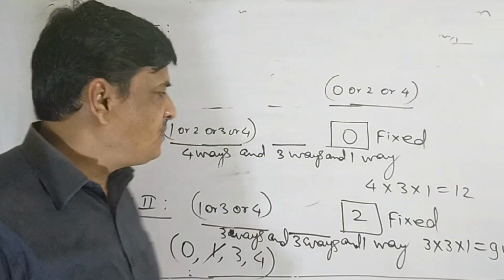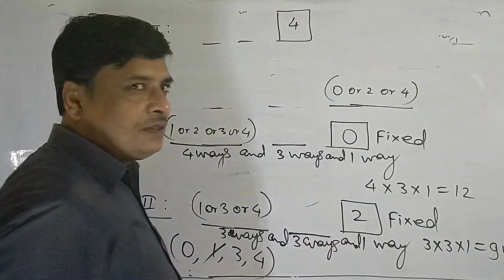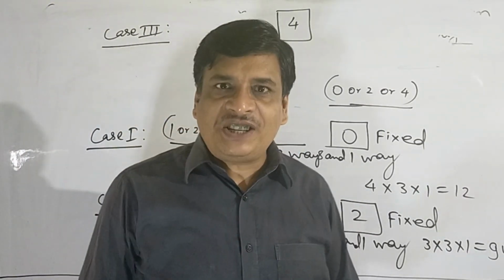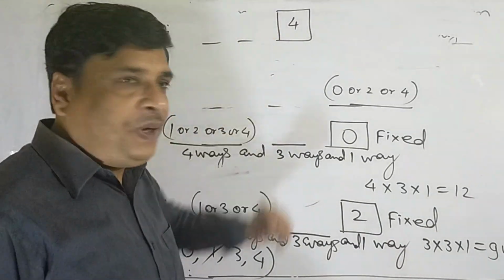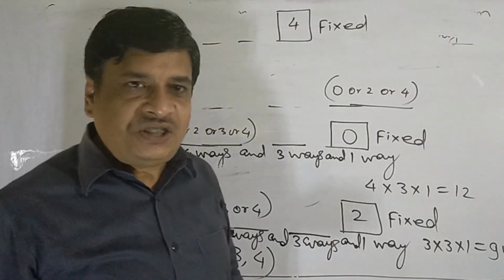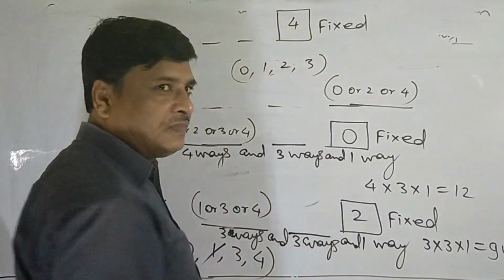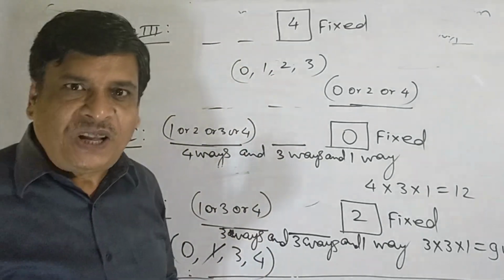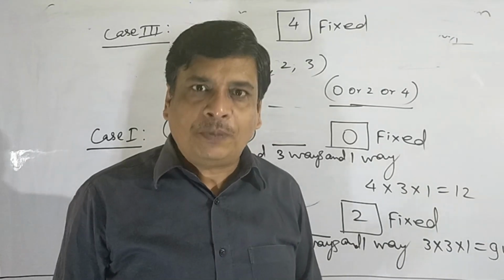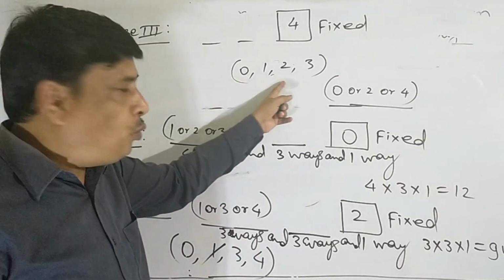In the third case, fix the digit 4 at the unit place. Then whatever be the number at the 10th place and 100th place, the number remains even. When 4 is fixed at the unit place, what are the remaining digits? The remaining digits are 0, 1, 2 and 3. But 0 is not useful for the 100th place. If we take 0, then the number will not be of 3 digits. The number becomes only of 2 digits. Then for the 100th place, the useful digits are 1, 2 or 3.